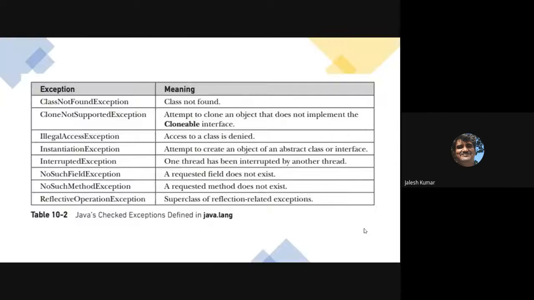Like that, the checked exception list is also provided. It is defined in the java.lang package. Actually, all these exceptions: ClassNotFound, IllegalAccess, InstantiationException, NoSuchFieldException, like that, so many exceptions. Try to remember two to three, as I told.